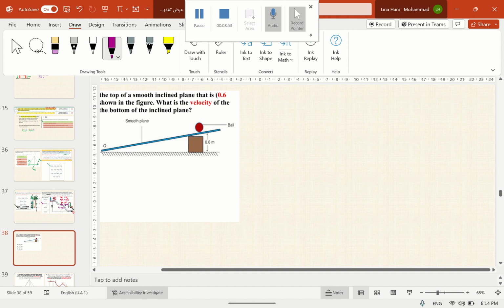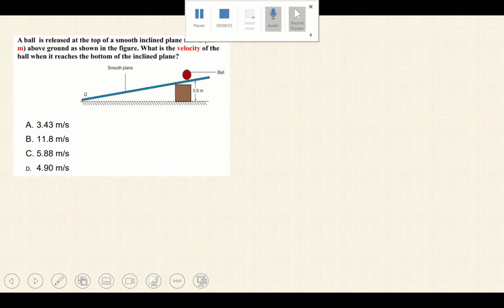Similarly, this question is solved the same way. It says a ball is released at the top of a smooth inclined plane, 0.6 meters above the ground, as shown in the figure. What is the velocity of the ball when it reaches the bottom of the inclined plane?